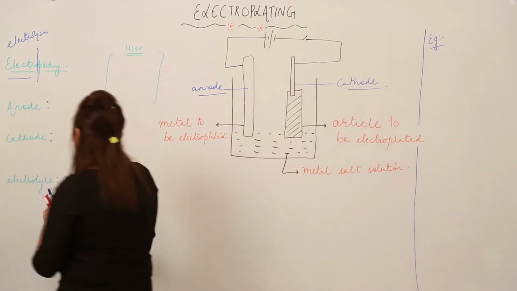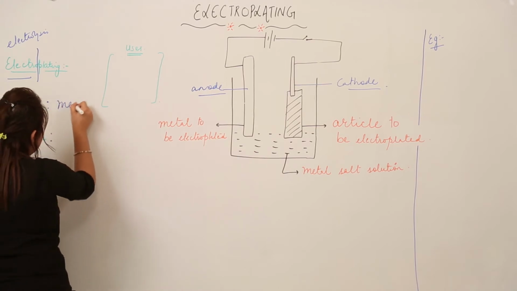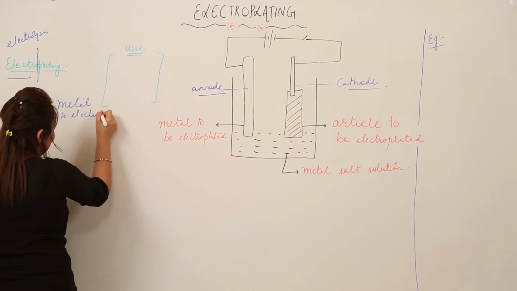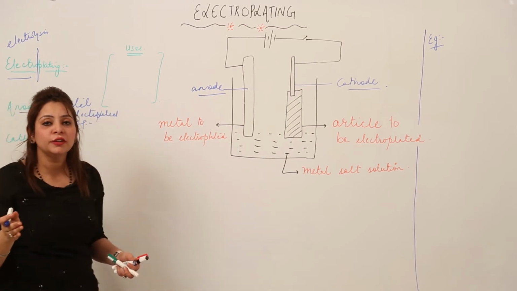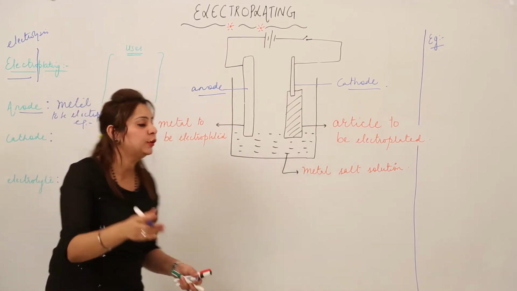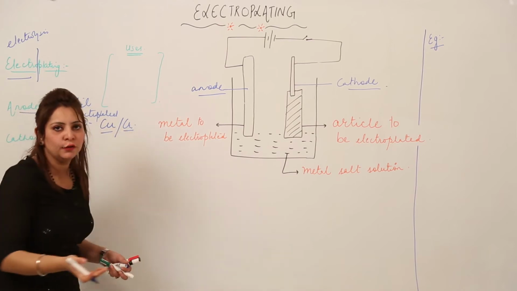So here I am writing for you: anode is made up of the metal which is to be electroplated, right? As I told you, for example, to prevent rusting of iron, we plate it with copper or chromium. So you can take either of them, right?